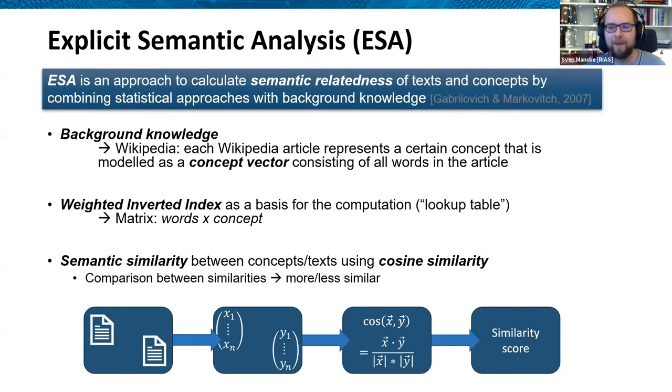It's a straightforward method that can be easily interpreted. You always rely on a background knowledge that is based on, let's say, an encyclopedia like Wikipedia. And then you have vectors that represent the concepts that are in this encyclopedia, for example, the research areas itself. And then you create some kind of lookup table that you use for the computation. So a matrix that consists of all the words that are contained in all the articles or concepts.